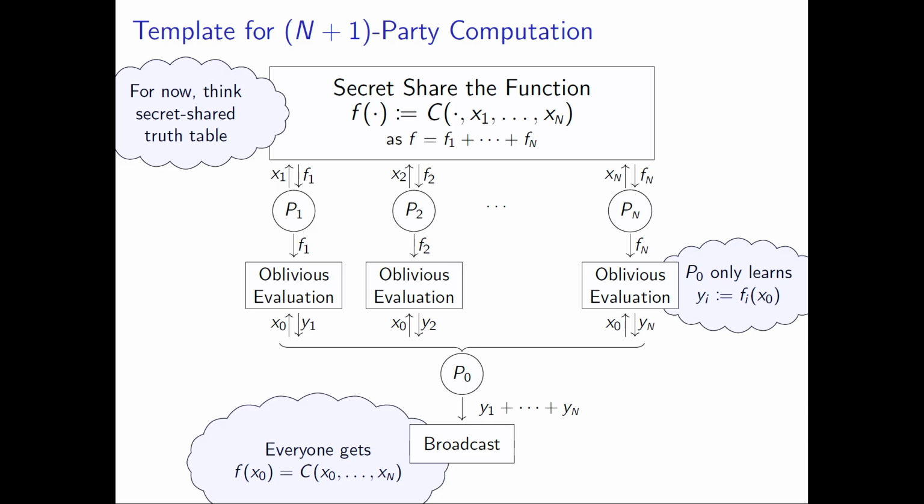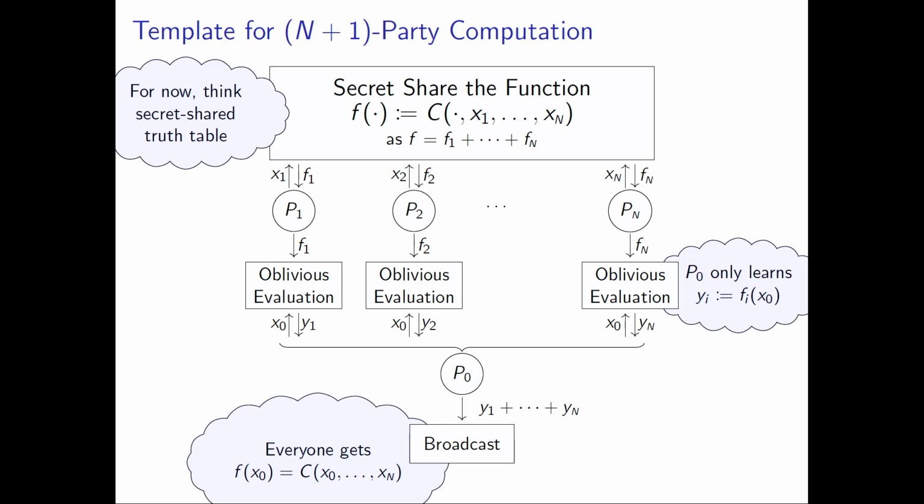So what's an oblivious evaluation? It means that P0 holds some input, and each party Pi, the other one, holds some function. And the goal is to allow P0 to evaluate the other party's function on exactly one point, and in this case, on x0. So hopefully it's simple enough that we can intuit why this is secure.